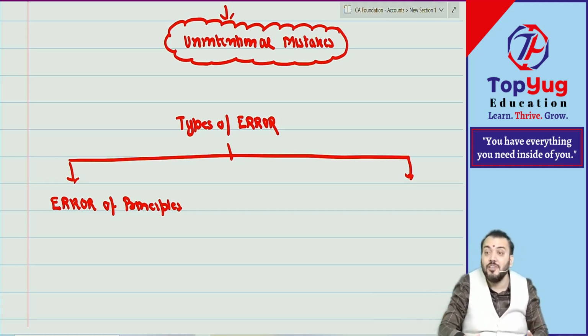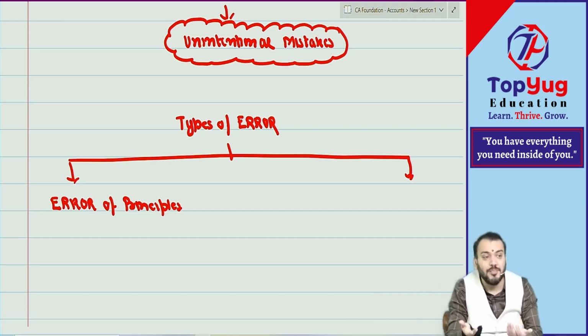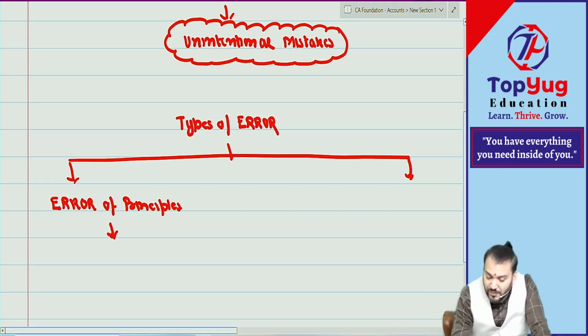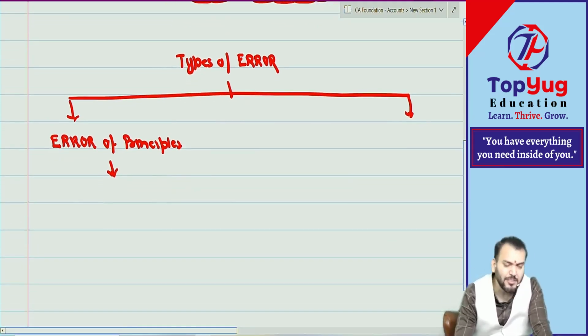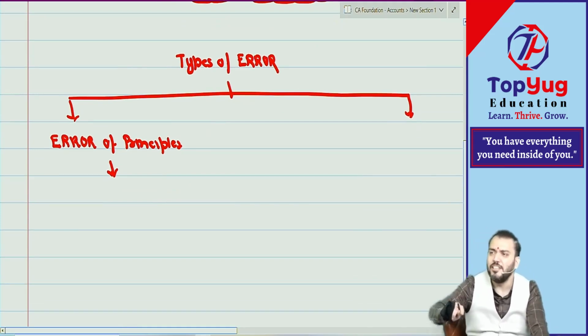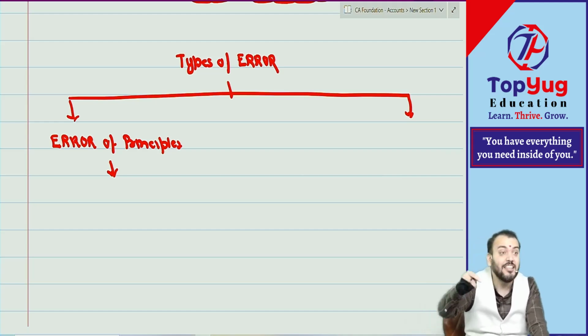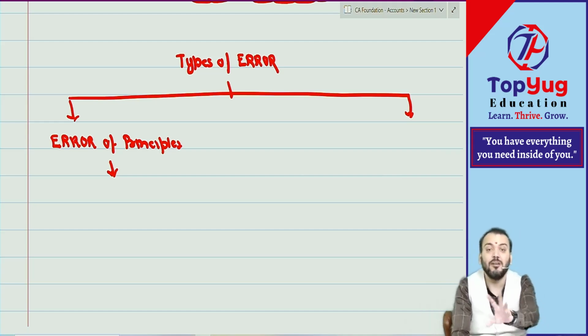So we have not applied the accounting principle. Correct? Means any transaction which is recorded in contravention of accounting principle. The best example: revenue expenditure treated as capital expenditure, or capital expenditure treated as revenue expenditure. This becomes a principle error.